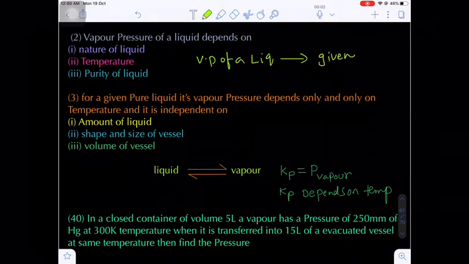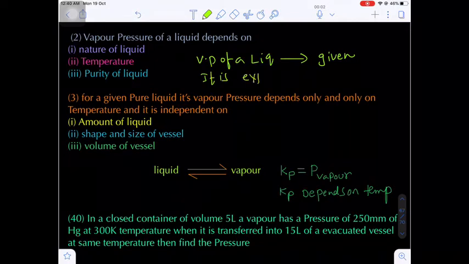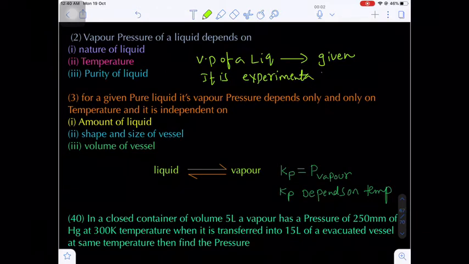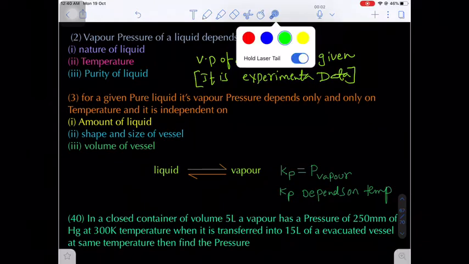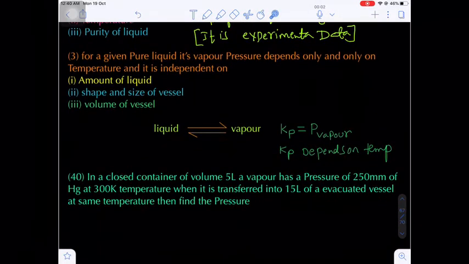It will be given in numerical form because it is experimental data. Which data? Experimental data. That's why it must be given in the question. That is the vapor pressure of a pure liquid.